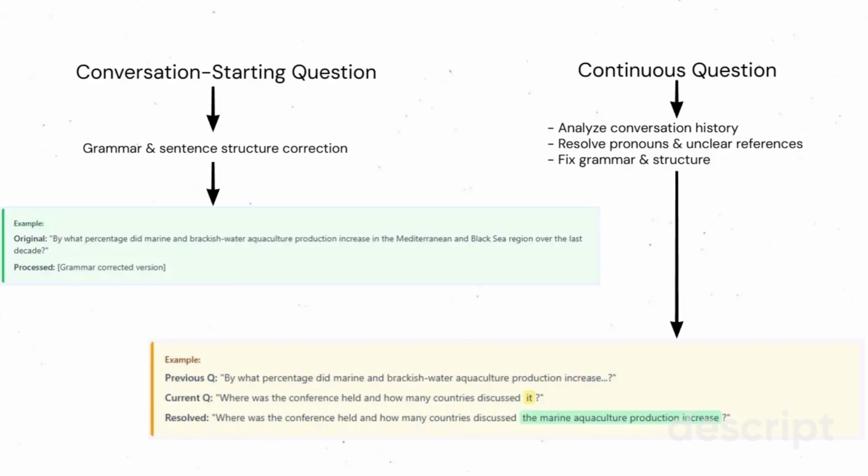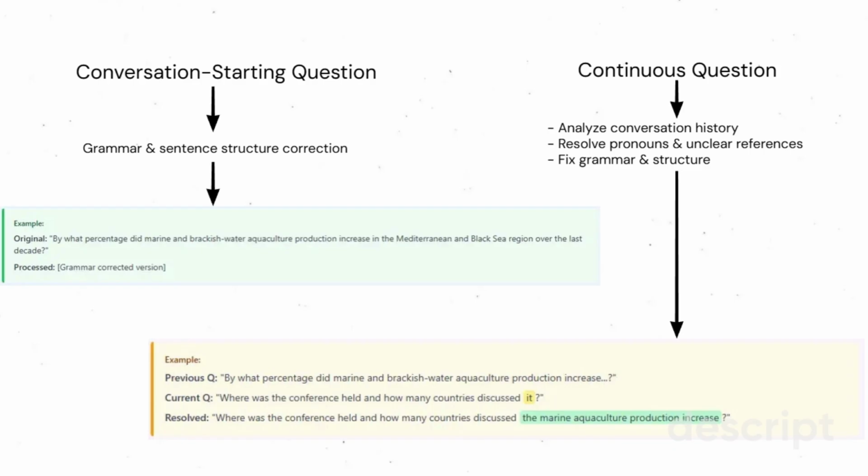For conversation-starting questions, the system simply corrects grammar and sentence structure errors. However, for continuous questions, we perform a more sophisticated analysis by examining both the current question and the conversation history to resolve pronouns and unclear references. For example, in this conversation, the initial question was, by what percentage did marine and brackish water aquaculture production increase in the Mediterranean and Black Sea region over the last decade? And the follow-up question is, where was the conference held and how many countries discussed it?